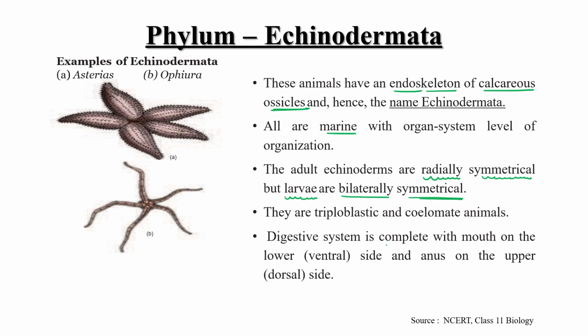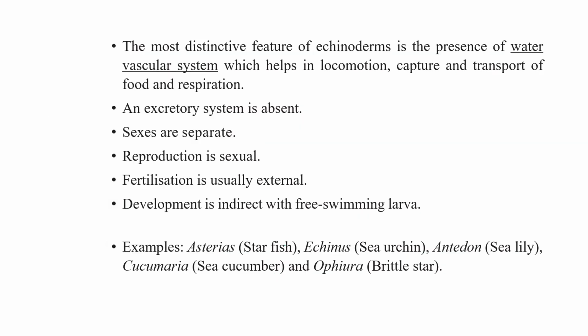The digestive system is complete, with the mouth on the lower or ventral side, and the anus on the dorsal or upper side. So they have a complete digestive system. The most distinguishing feature of this phylum is the presence of the water vascular system, which helps them in locomotion, capturing prey, transporting food, and also in respiration.